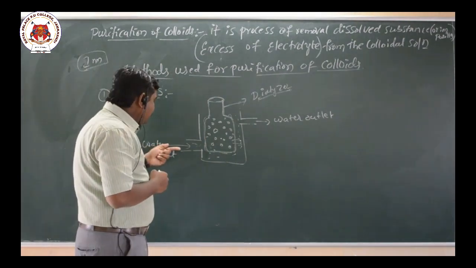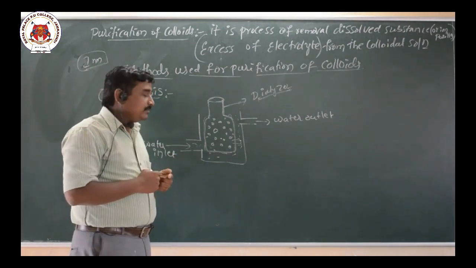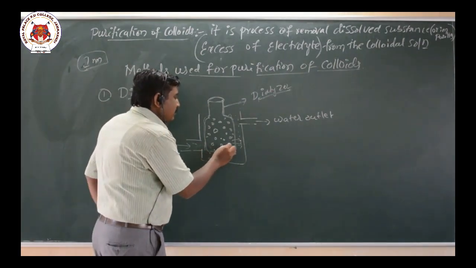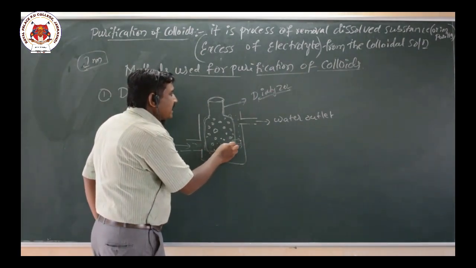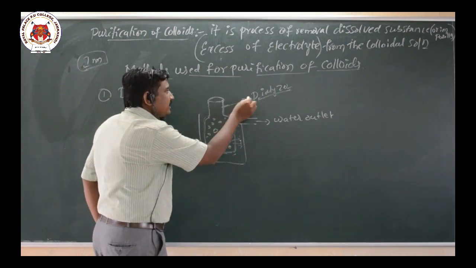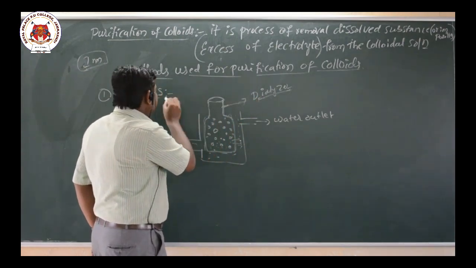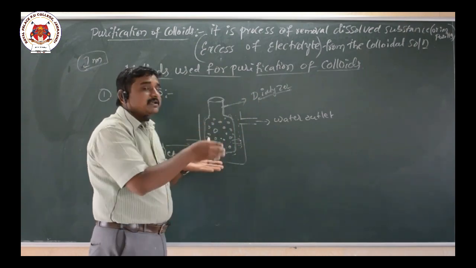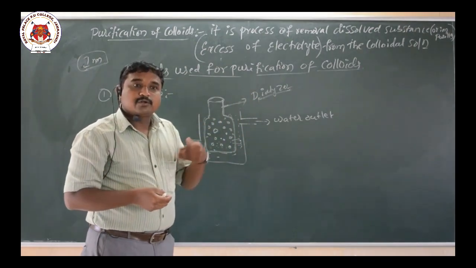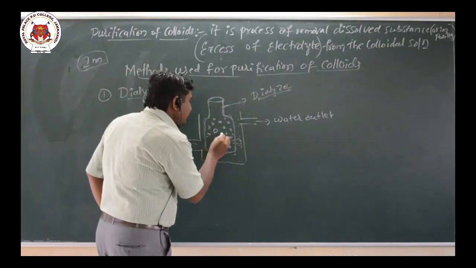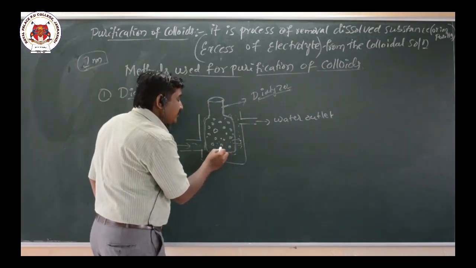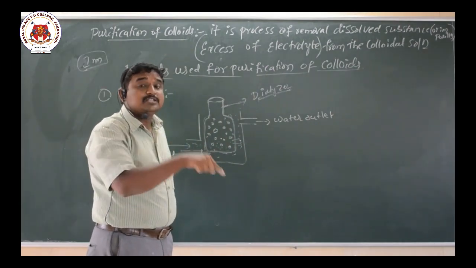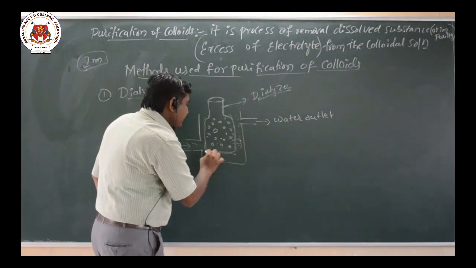has, at the bottom, a continuous flow of water. The impure colloid is taken into the parchment bag, and that membrane is called the dialyzer, which is used in the process of dialysis. To that parchment bag they add the impure colloid. The impure colloid contains impurities and true solutions having smaller size, so they can only pass through this semi-permeable membrane, the dialyzer.